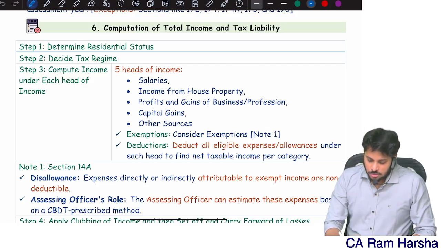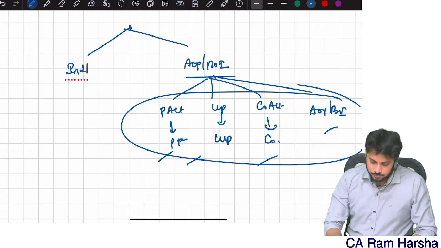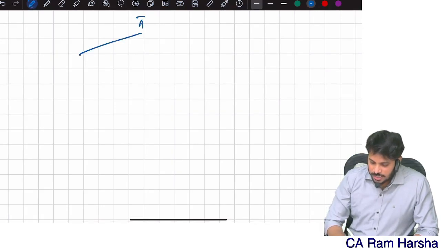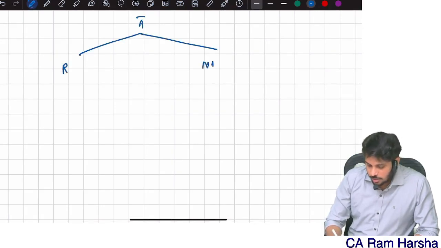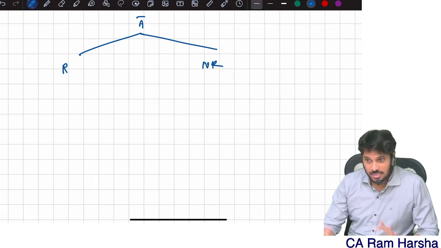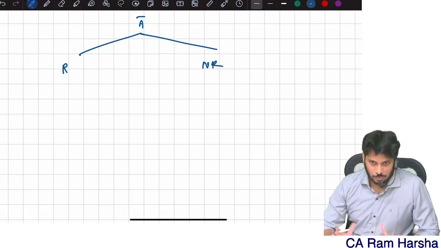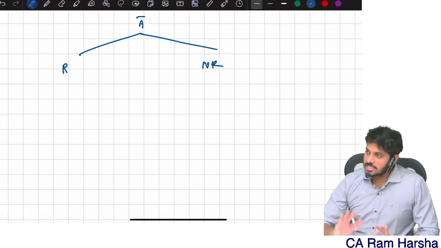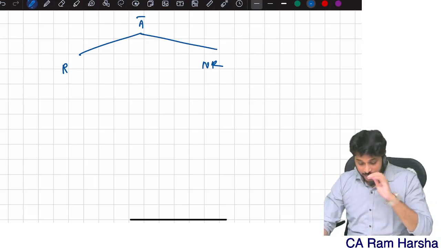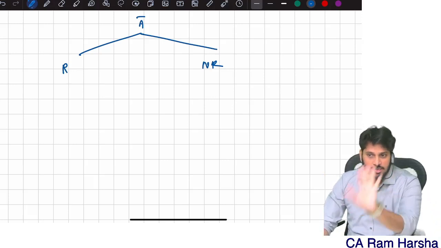Now, as I already told, assessees are broadly classified into resident and non-resident. We have another classification called resident and ordinarily resident, resident but not ordinarily resident, and non-resident. I am not discussing the residential status chapter now. I am briefly discussing the tax rates topic. The in-depth discussion of residential status we will see in the next chapter. So, basically, assessees are of two types, resident and non-resident.